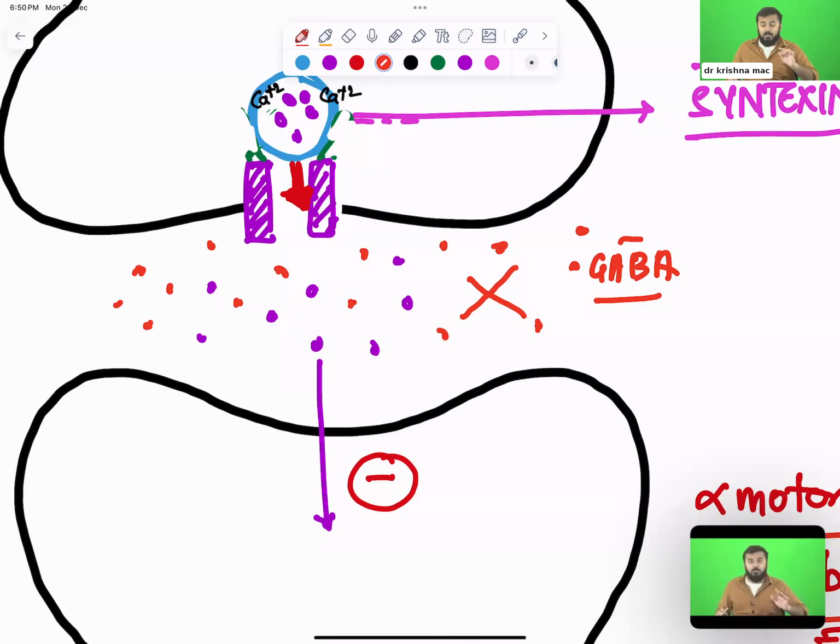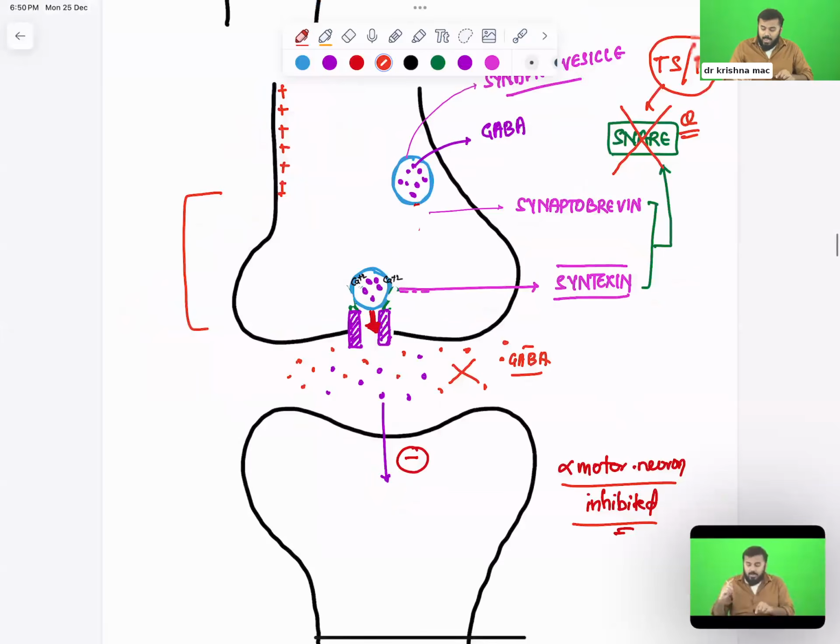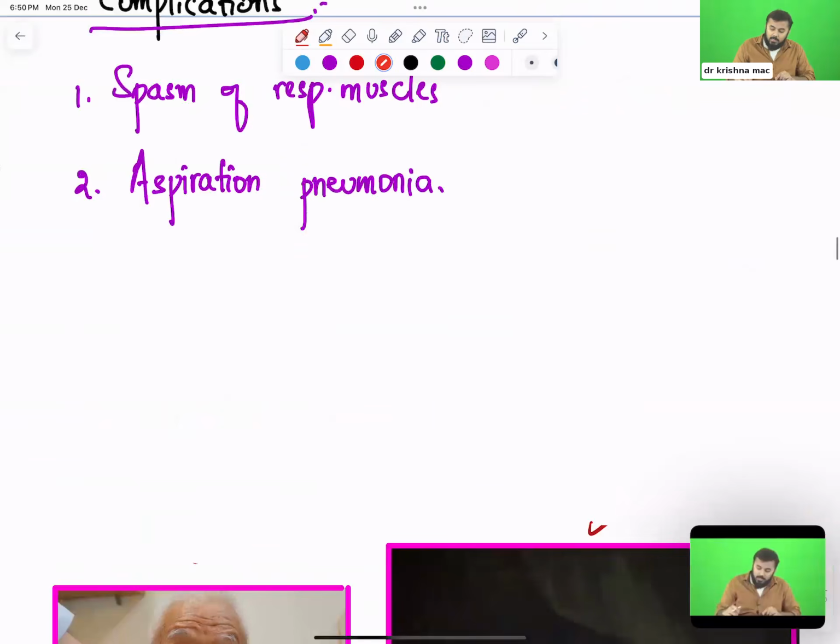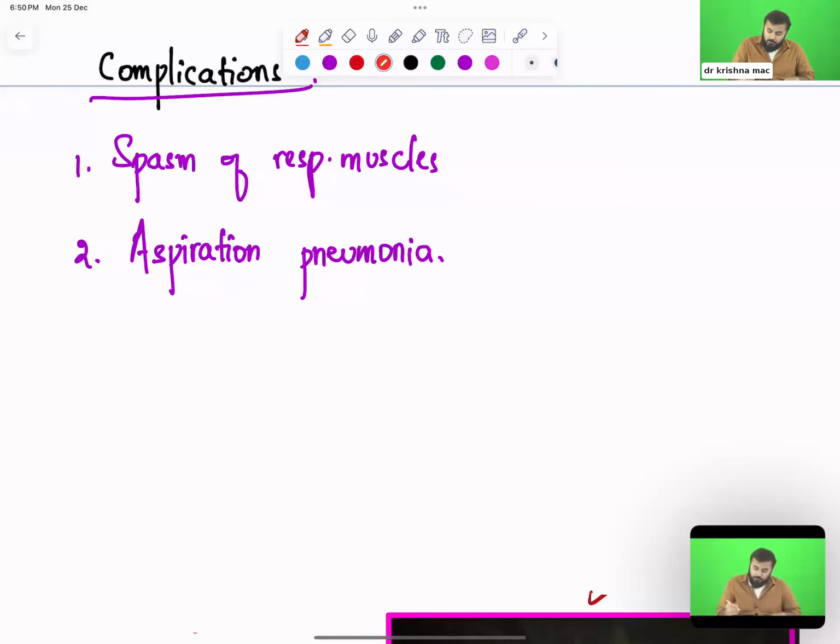What this drug will do is that it will increase the concentration of GABA in the synaptic cleft. It will bring GABA from every part of the body, and it will concentrate that GABA within the synaptic cleft. If it concentrates that GABA within the synaptic cleft, then the problem is solved. GABA will inhibit the next neuron. Yes or no? So that drug which does this action is nothing but called benzodiazepam. That is BZP, called benzodiazepam.